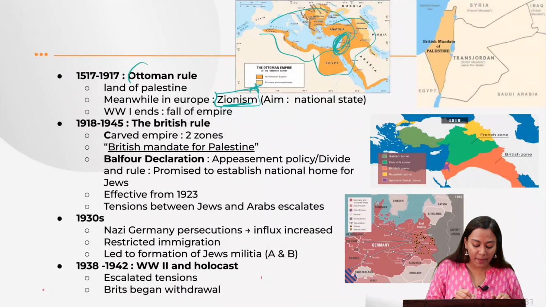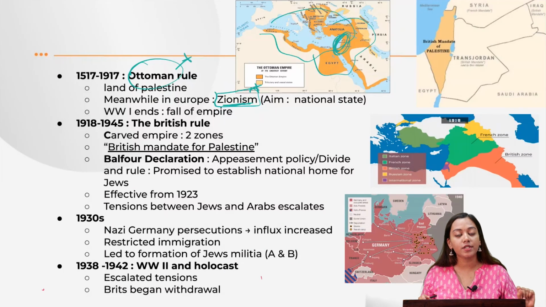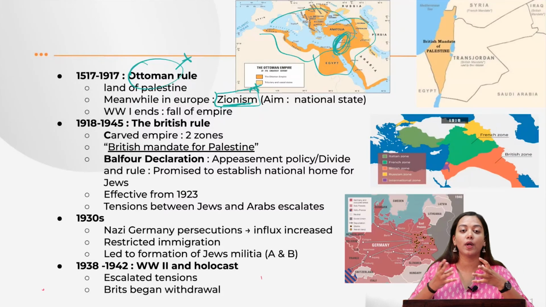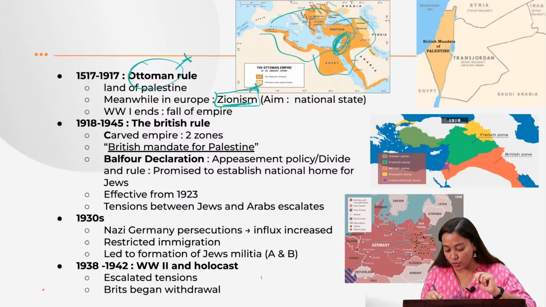Now, the Ottoman Empire was very mighty, but it had another mighty opponent, which was the British Empire. So both of them fought with each other in which war? The First World War. And what was the result? The Ottoman Empire fell and the entire land of Israel got into the hands of the British. And therefore, they divided it into two zones. The first zone was the French zone. The second zone was the British zone.